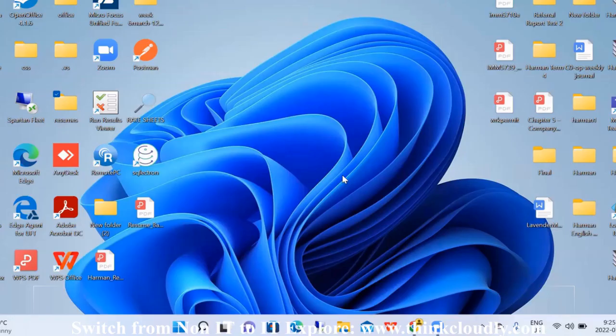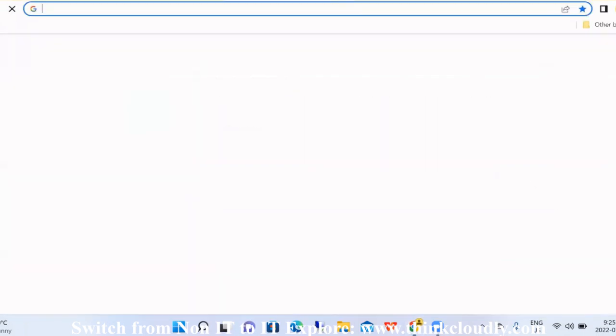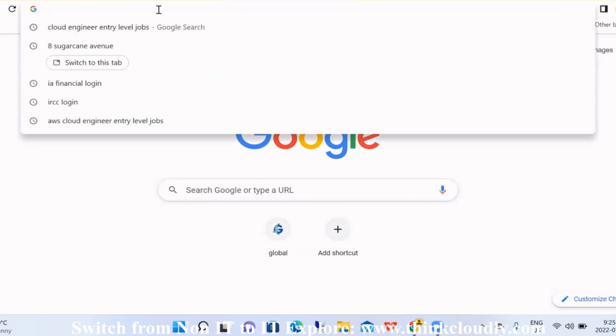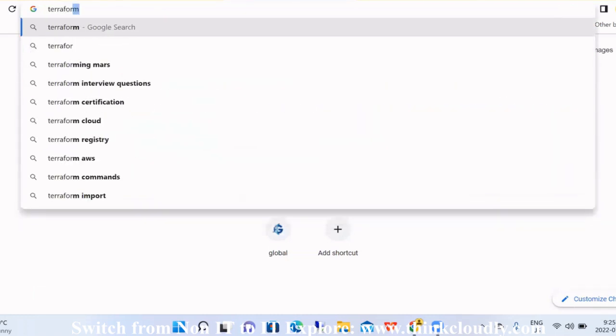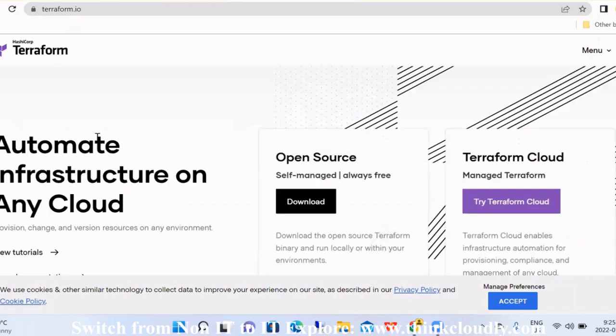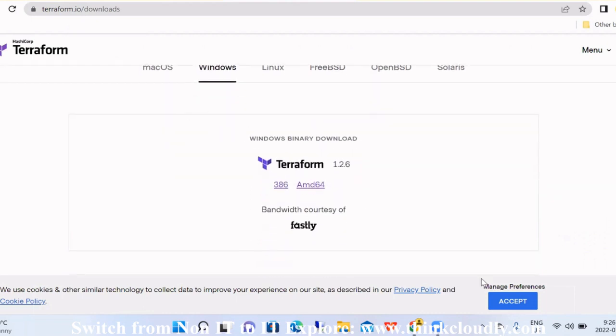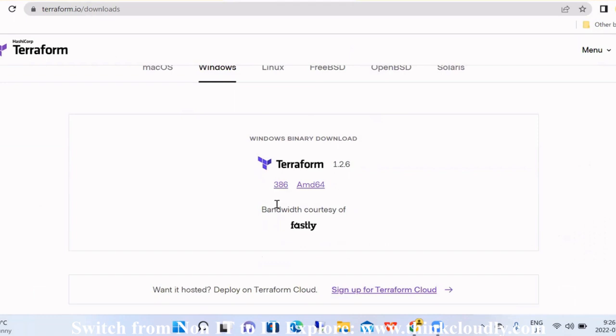First of all, we have to go to terraform.io. Over here, I can click on download. When I scroll down, this is the Windows I have to choose, but I have to identify whether the laptop is Intel or AMD.